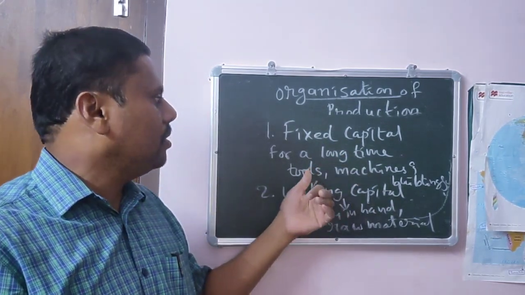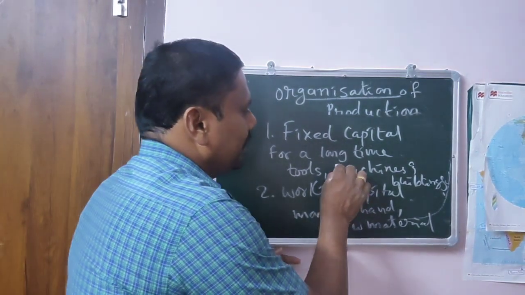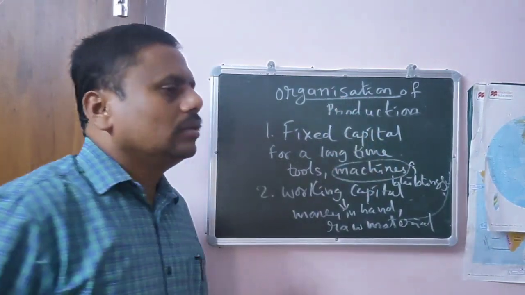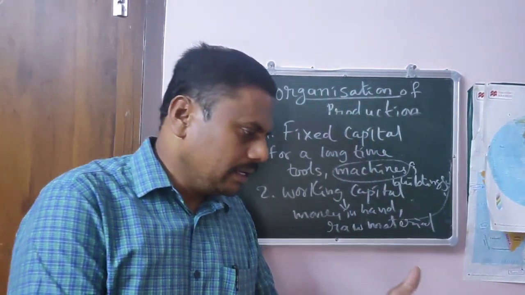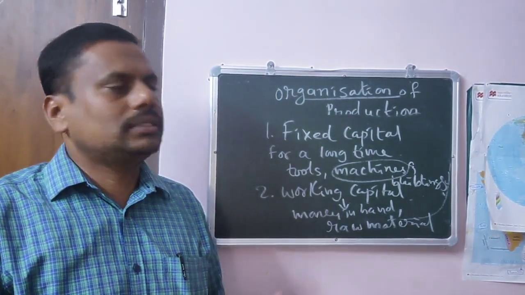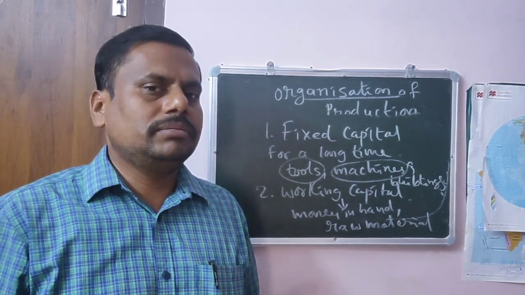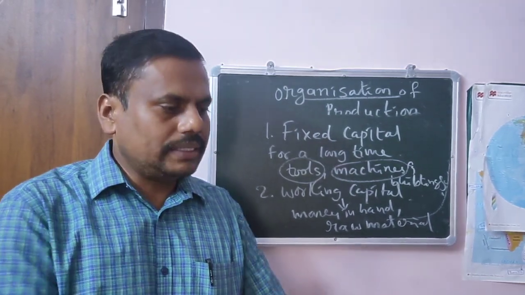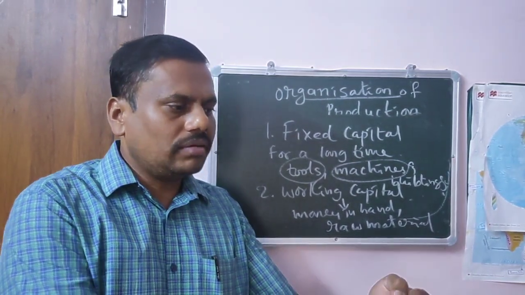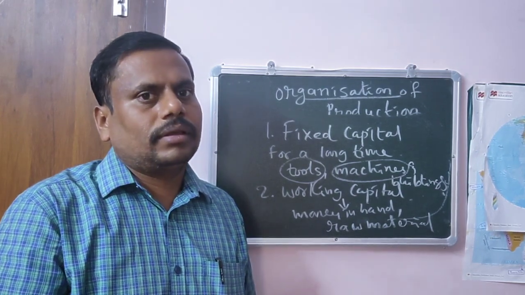Even in case of machines also, we need small machines or small tools, and sometimes large machinery also. A small tool, for example, a sickle is a small tool to harvest the crop.